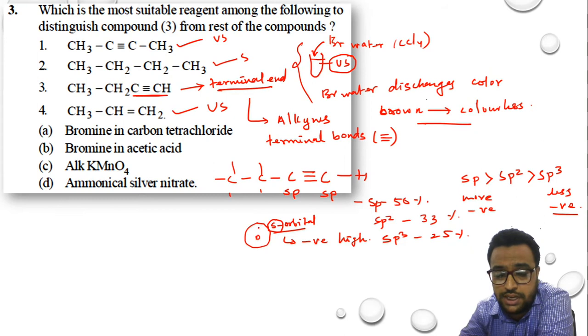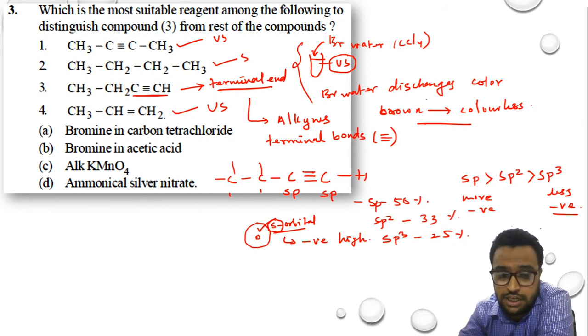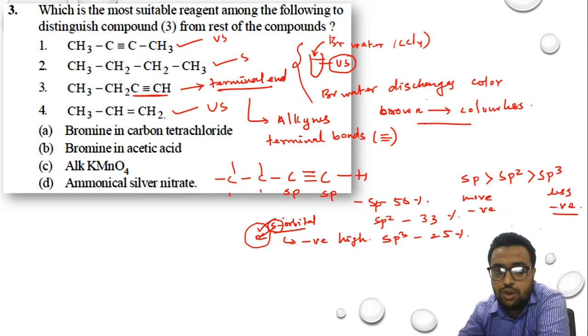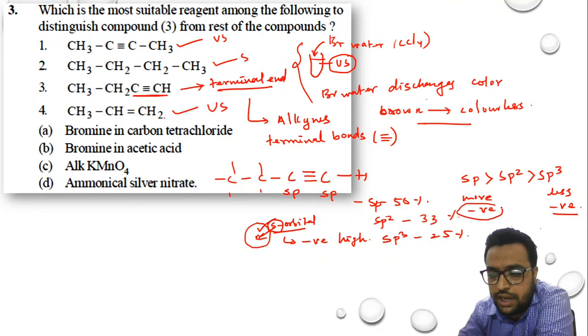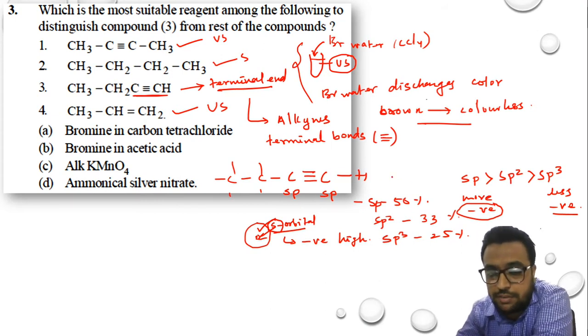I have given you the reason why the negativity increases with S character. As the S character increases, it comes very close towards the nucleus. The nuclear force of attraction becomes higher. Why does it become higher? Because it is having more negative character. It's just a proof that the more the S character, the more it is negative. When it is more negative, it will come closer towards the nucleus. This all we have learnt in our structure of atom.